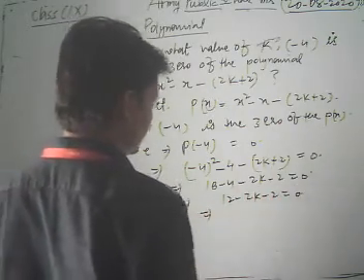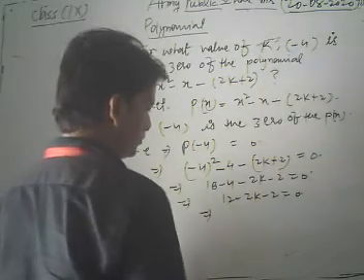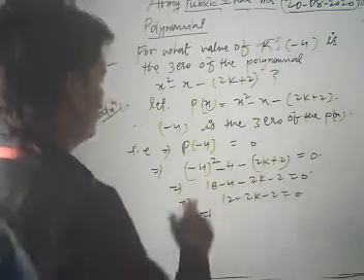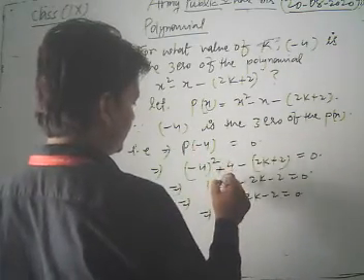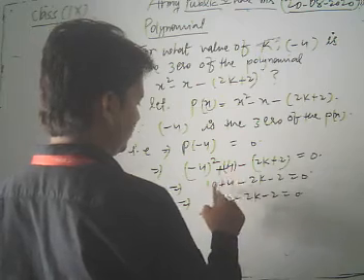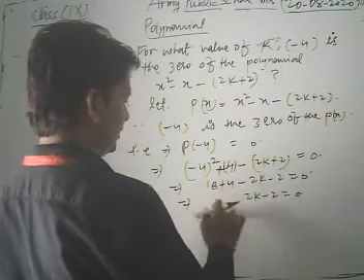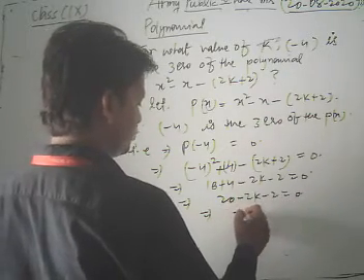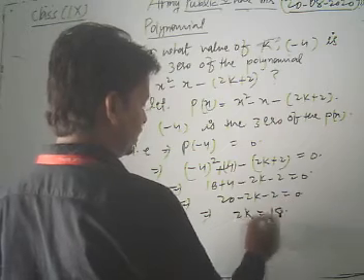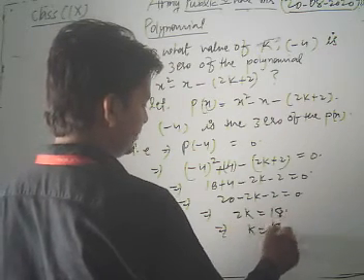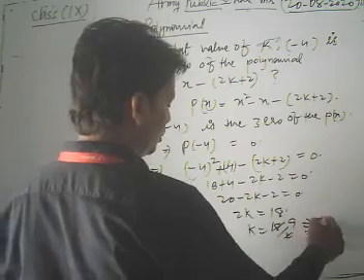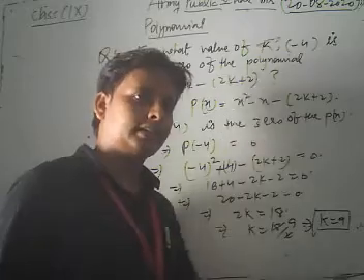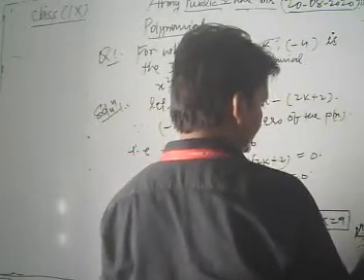Now 4 4s are 16. Here we replace x by minus 4, so minus minus becomes plus. Okay, here we write plus. So 16 plus 4 is 20, minus 2k minus 2 is equal to 0. So we have 2k is equal to 20 minus 2, this is 18. So the value of k is 18 by 2. 2 9s are 18. So the value of k is 9. So dear students, the required answer is the value of k is 9.